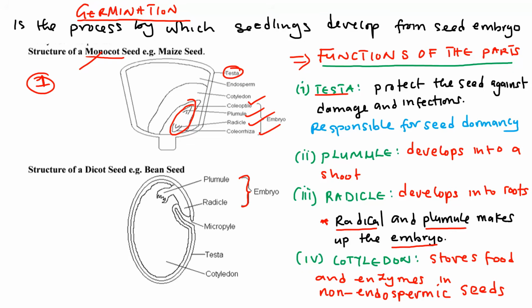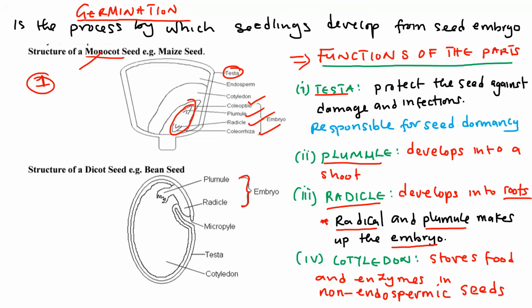Then we have the plumule. The plumule develops into the shoot. So the function of the plumule is simply to develop into the shoot. Then of course the radicle, the function is just to develop into the roots. So the plumule develops into the shoot, the radicle develops into the root. So the radicle and the plumule make up what we call the embryo. That is a known fact.